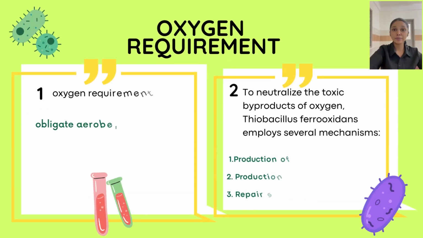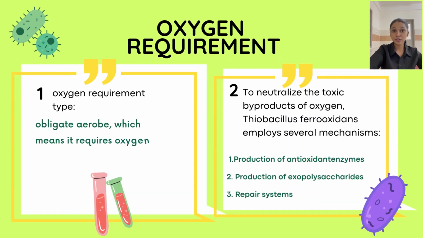Oxygen requirement. Thiobacillus ferrooxidans is an example of an obligate aerobe, which means it requires oxygen for its metabolism and growth. It utilizes oxygen through aerobic respiration to obtain energy. To neutralize the toxic byproducts of oxygen, Thiobacillus ferrooxidans employs several mechanisms.